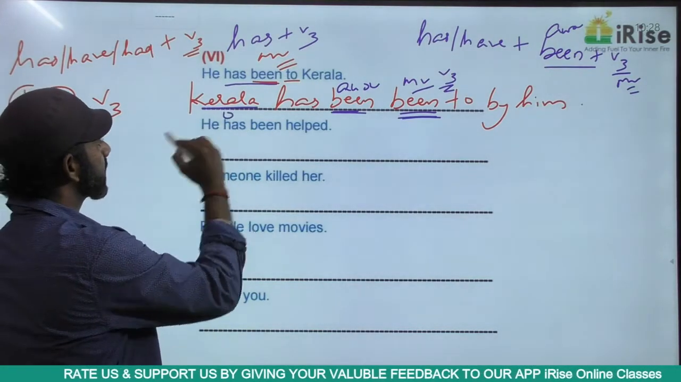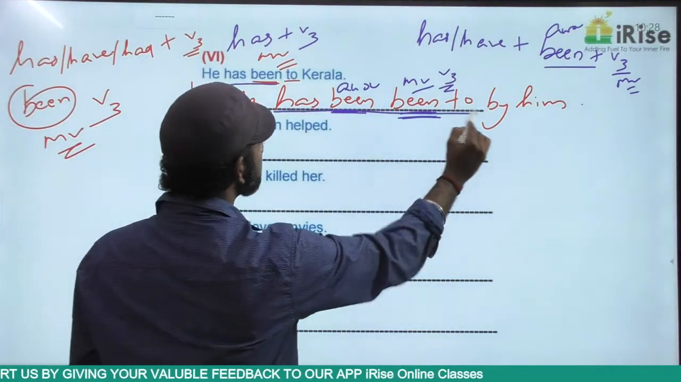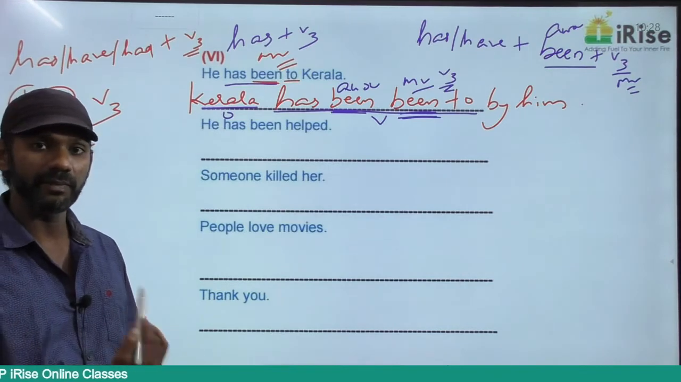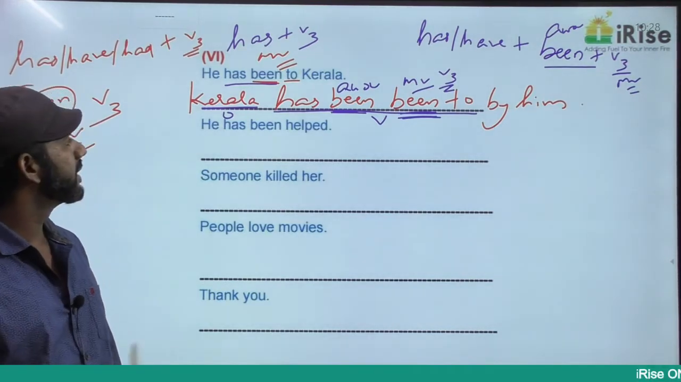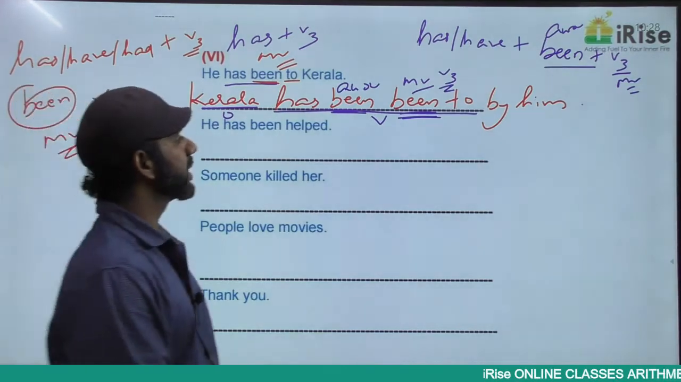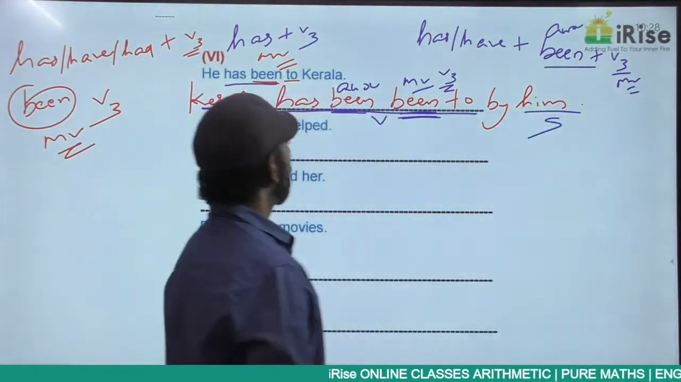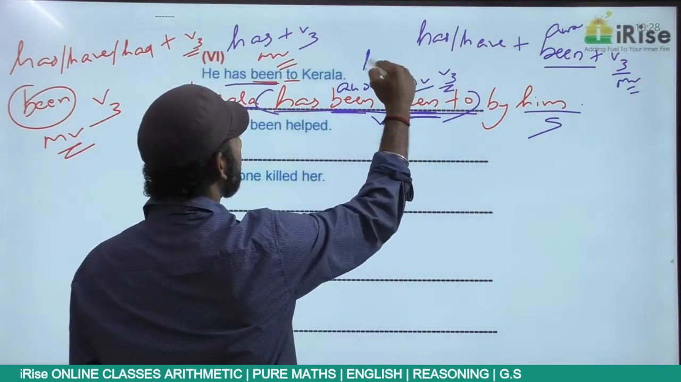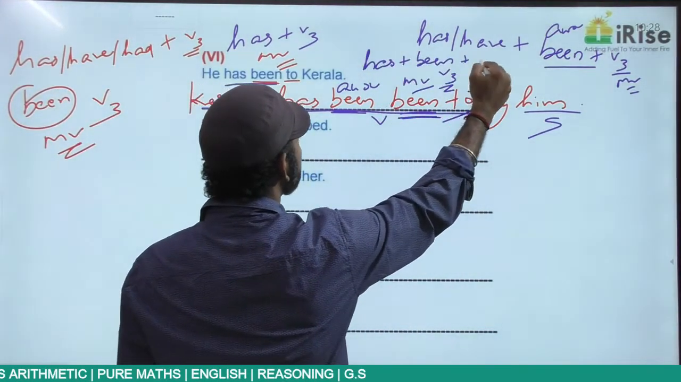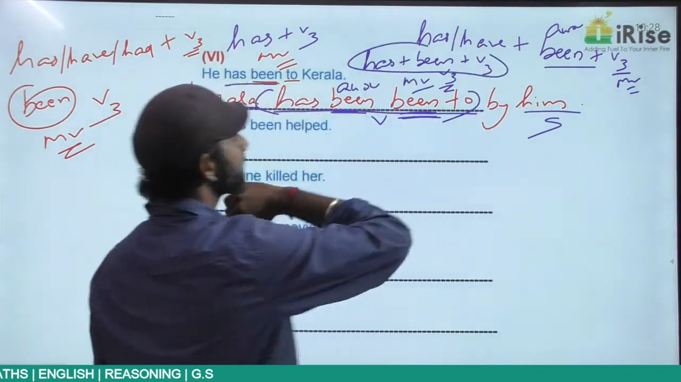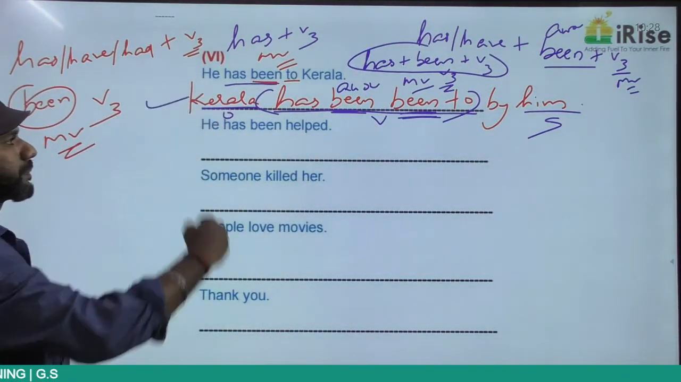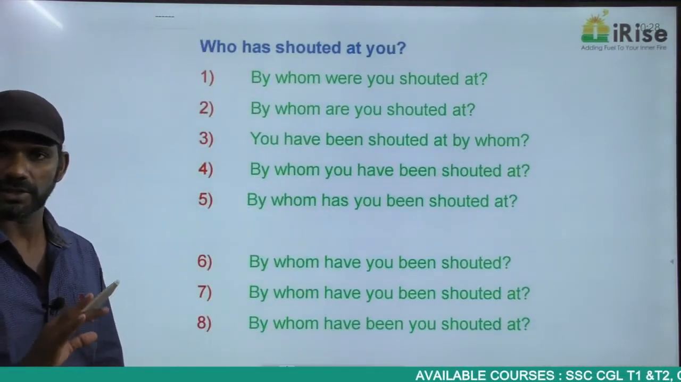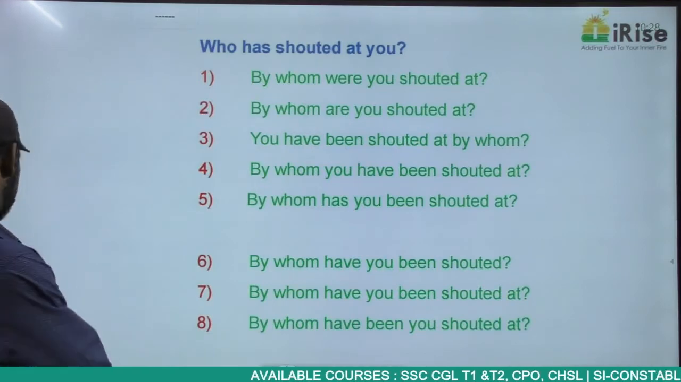Kerala is the object here. Has been to is the verb here. The first been is the auxiliary verb. The second been is a main verb in the V3 form. So has been to is a verb here. Him is the subject here. Object, verb, subject, passive voice. Has been to is has plus been plus V3, and has plus been plus V3 is present perfect in the passive voice. Getting it? Just blindly follow the structures. That's it. Come next one.